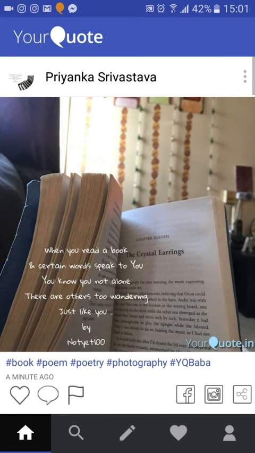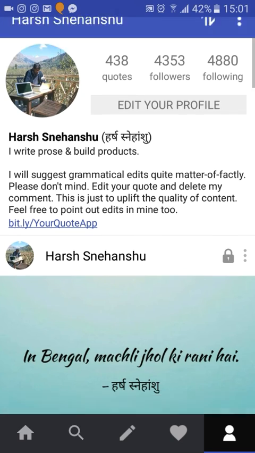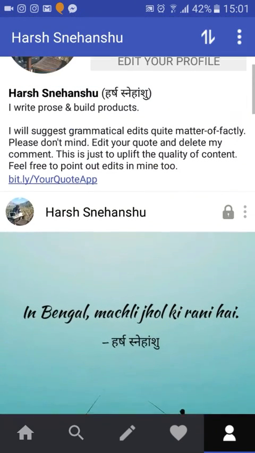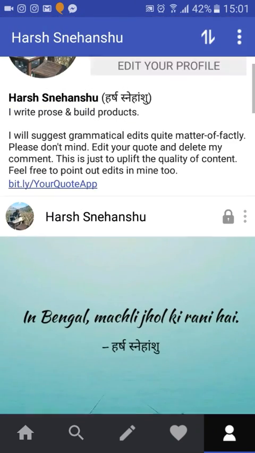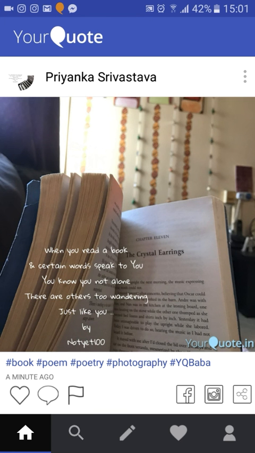So this is YourQuote. It's an app for writers. It's an app for people who want to write, who have been itching to write for a long time. And it's a beautiful app which you can use to record your writings, to network with fellow writers, and to find an audience which doesn't really exist on any other platform.